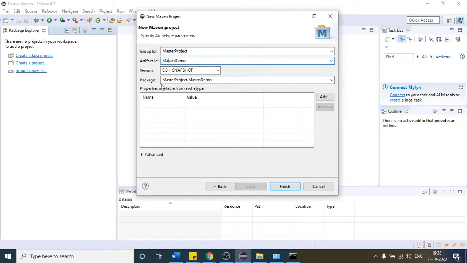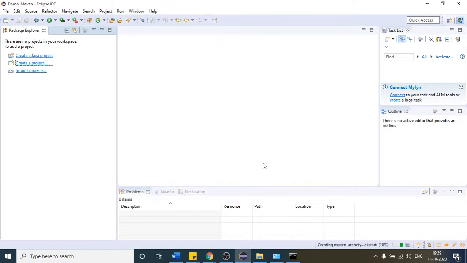Maven Demo. And what is this package? The group id and artifact id will be your package. You can also make some changes here if you want your package name to be different, you can define it here, no issue. But let us go with the default one, so I will not make any change, and this is the version. Again, the group id will be your master project. Inside that project I am having one small project, so the artifact id I will give as my project name. Once I click finish, this is the project name, this is the artifact id, as I told you, that will be your project name.